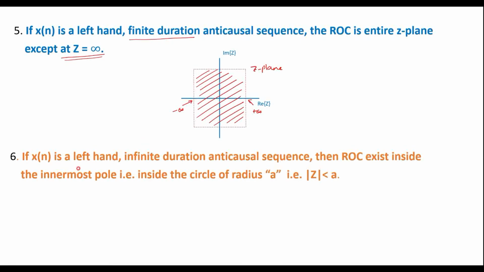If x of n is left hand infinite duration anti-causal sequence, then ROC exists inside the innermost pole, that is inside the circle of radius a, that is Z is less than a. So if we consider this as Z plane, say the radius of the circle is a, then the ROC in this case is inside the circle. This is ROC here.